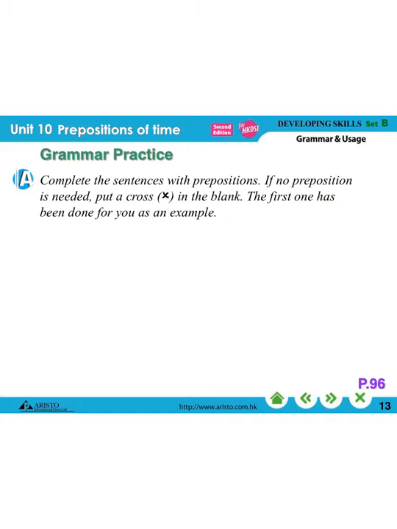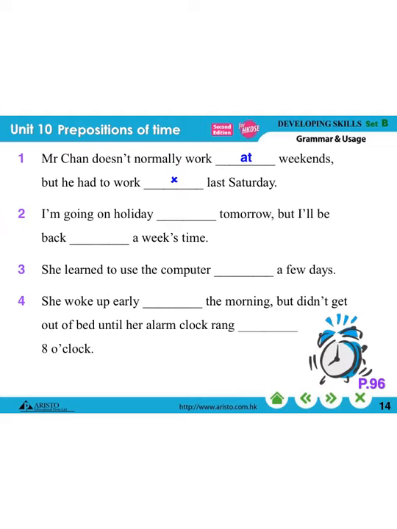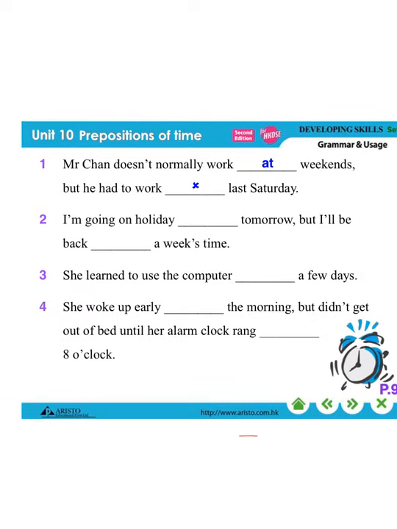Okay, and I would like you to try the grammar exercises in your grammar book, on page 96. And I would like to show you the first few questions as an example. We look at the second one, because the first one has been done for you. I am on holiday.